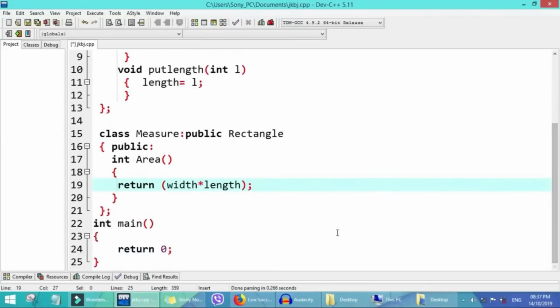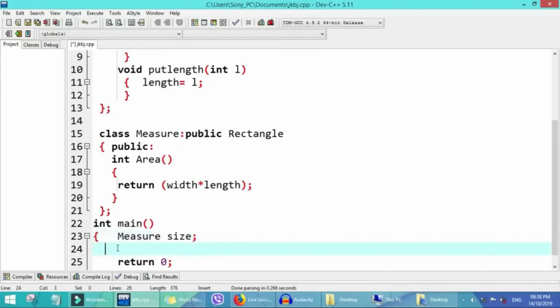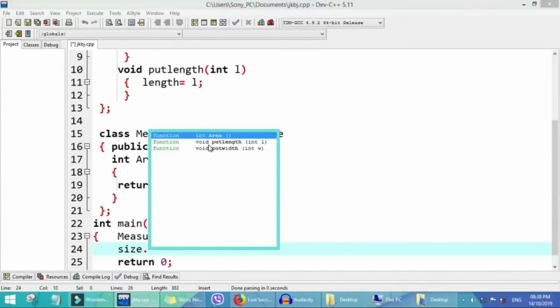Now we go to our int main. For our int main, we write the name of the derived class, because we want to operate inside it. We'll put size here, size. We use this size to call put length.